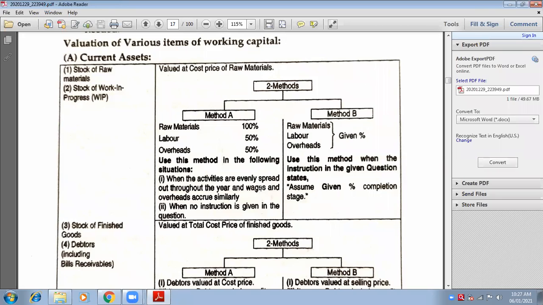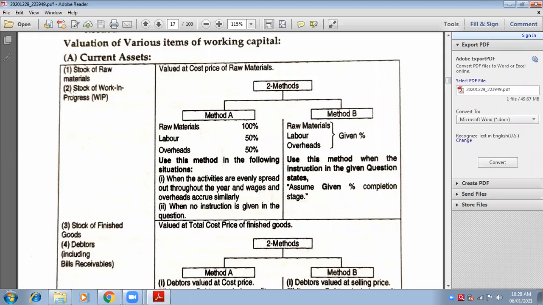Okay, so now closing stock of raw material. Always remember, what is the base of raw material? Cost of raw material. What is the base of stock of raw material? It would be cost of raw material. So whenever you take closing stock of raw material, the base will be cost price. Look at my cursor, cost price. So the stock of raw material will have a base of cost price of the raw material.